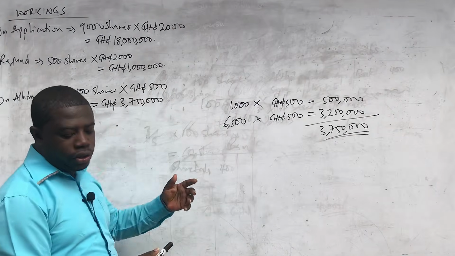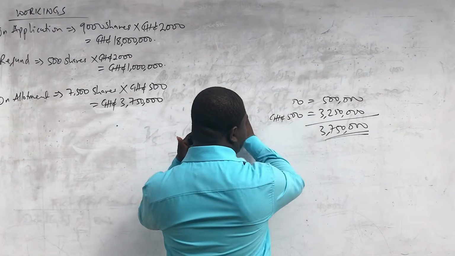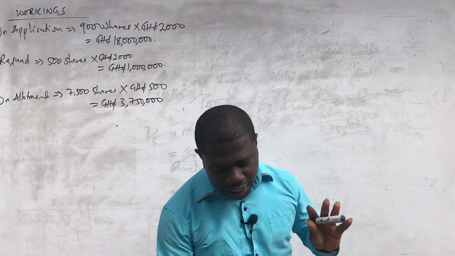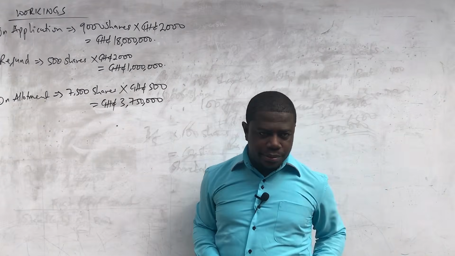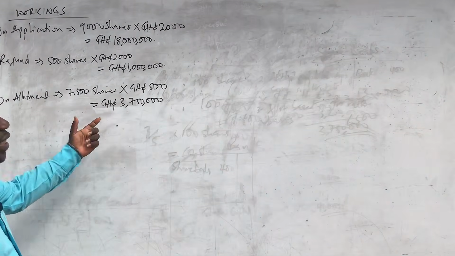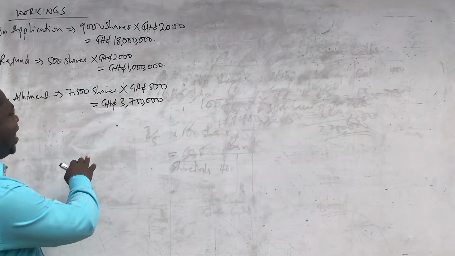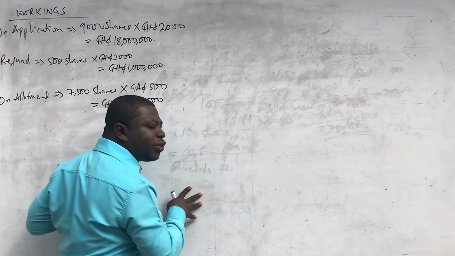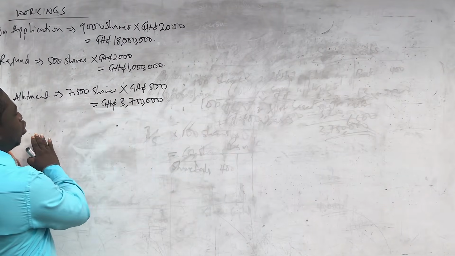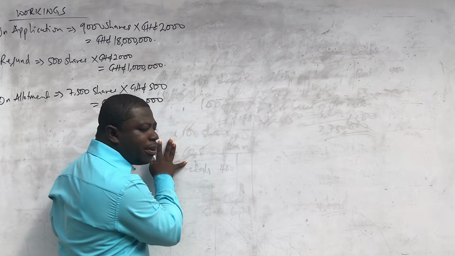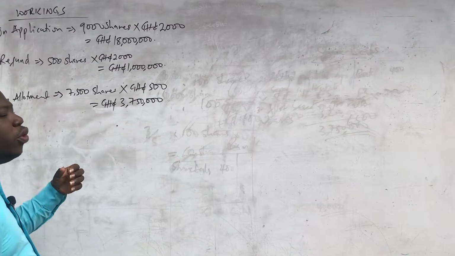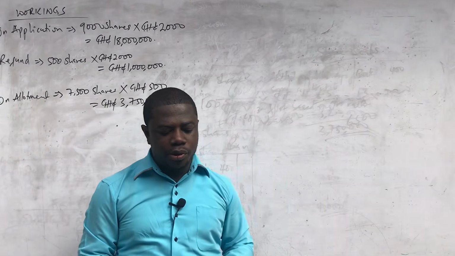So there is no need to split it, but you just have to understand the principle that once it is allotment, we are allotting everything we issued. That is the full 7,500. Forget about the terms and conditions when it comes to the calculation of the allotment money. But after that, we'll come and be mindful of the 1,000, and then we'll calculate how much will be used to set off against the allotment money. Because this is the allotment money that is supposed to be received. But we are going to calculate how much is coming from application that is going to be used to set off against allotment before we know how much money actually to take from them on allotment.